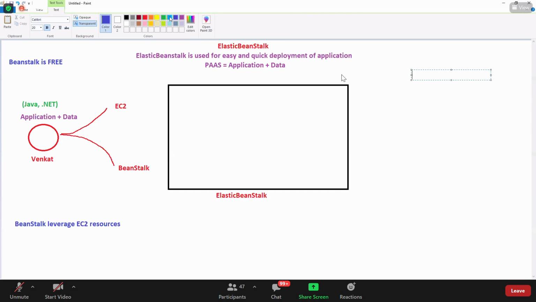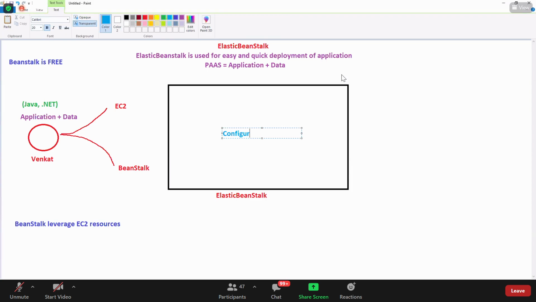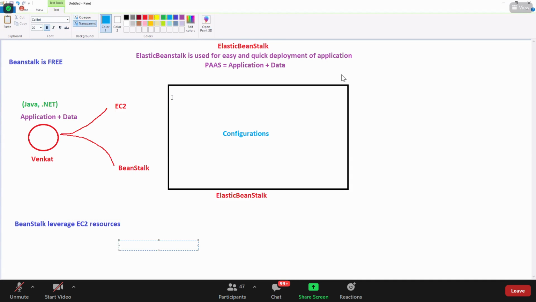So in Beanstalk, everything it will handle by itself. But what you need to do is give the details about the configurations. As I'm telling, Beanstalk leverages EC2 resources, meaning you need to give a few details to the Beanstalk. What are the details? Your application should be inside the VPC, so you need to give VPC details. You need to give AMI details. You need to tell whether it should use auto scaling or not, security group or not, ELB or not, high availability or not, and so on. Everything, etc., you should give it.